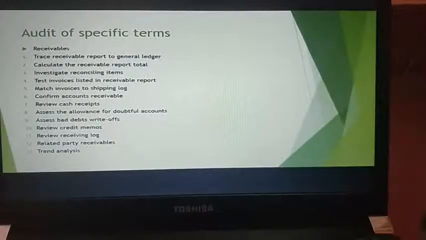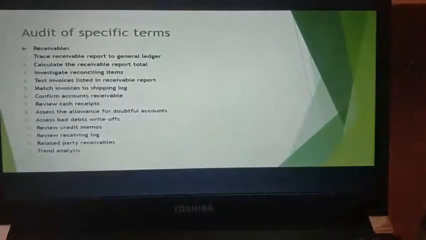Next, you have investigate reconciling items. These are the journal entries in the accounts receivable account in the general ledger. Auditors will ask you for a justification in case there are larger amounts. Here the journal entry should be completely documented.